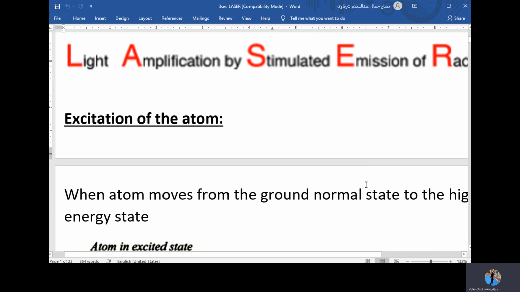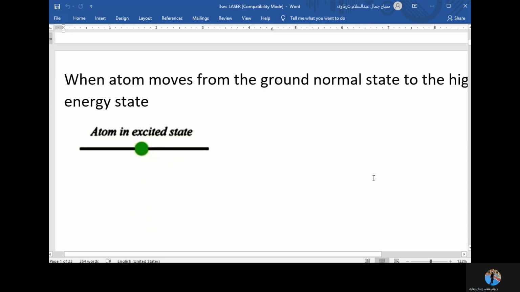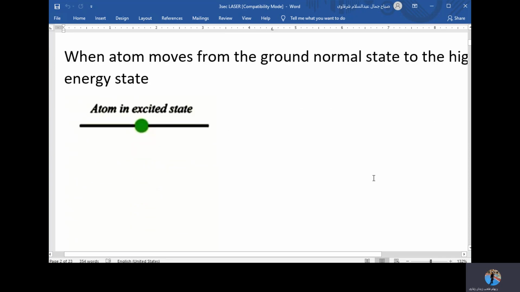Now, let's talk about stimulation of the atom or excitation of the atom. The atom has two states. One of them is ground state, which is the normal state. And the other one is the excitation or the excited state of the atom. We'd like to know first how the atom got excited, or what is the reason behind the excitation of the atom. We know that the atom has a certain amount of energy, and that energy allows the atom to stay in one state.